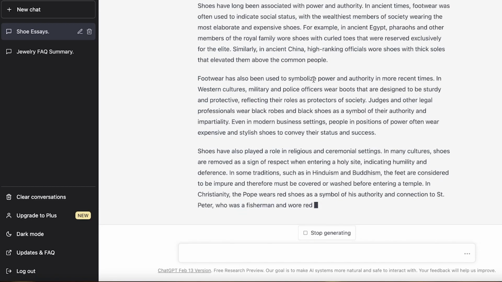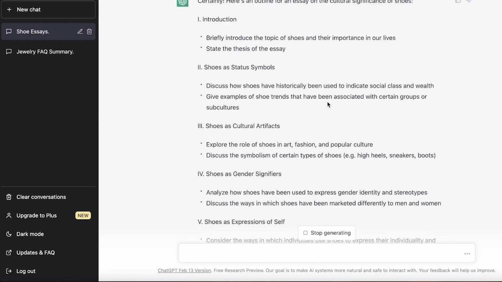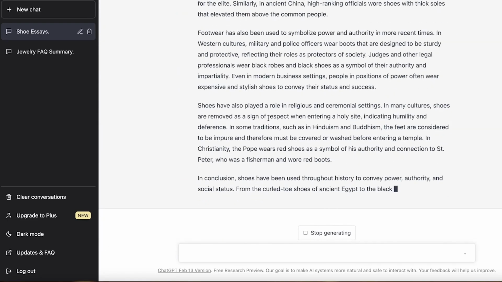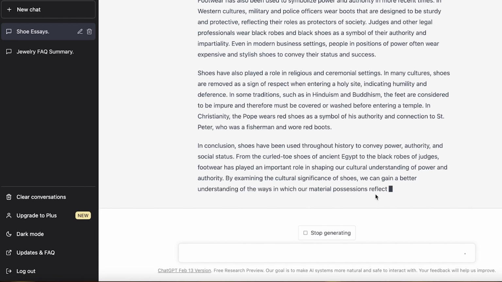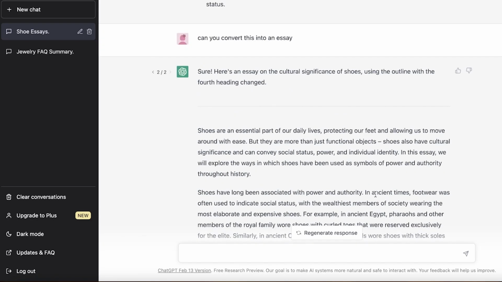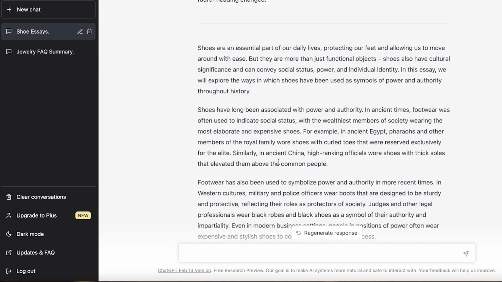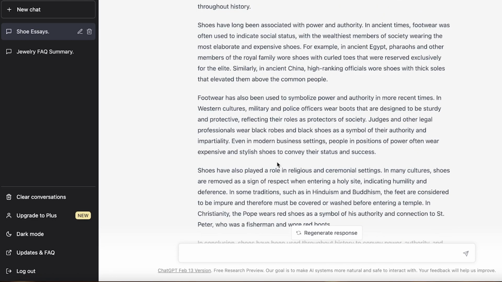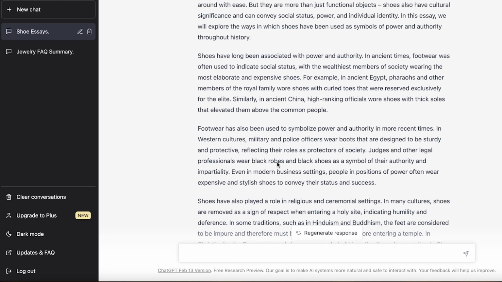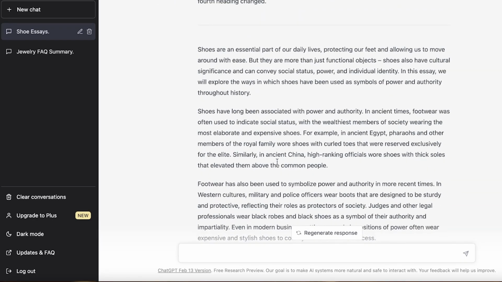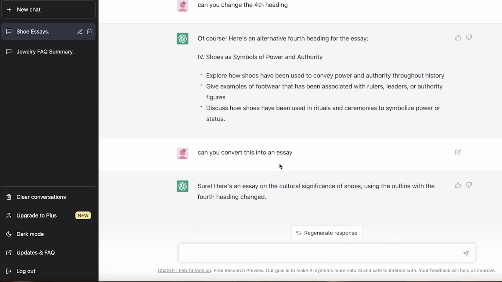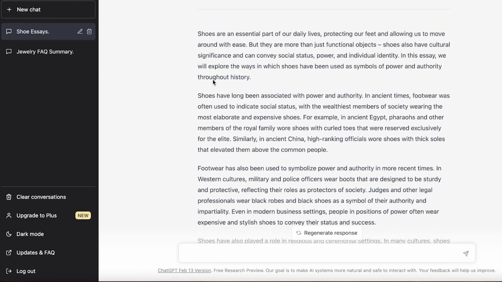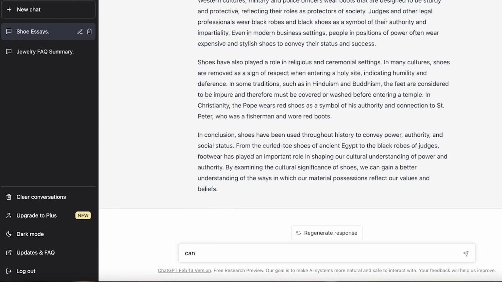So you can see it's going to follow the exact outline that I just approved, and it has already reached the conclusion. If I was to write this on my own, it probably would have taken me at least 2 hours just to get this through, simply because you have to do research, you have to analyze all the blogs, you have to read so much, and it is very natural that it takes you some time to write a long paragraph on a random topic. But ChatGPT is an AI bot, and that is why I support AI so much. It can be so helpful. So let's say that I want to expand on the historical element.